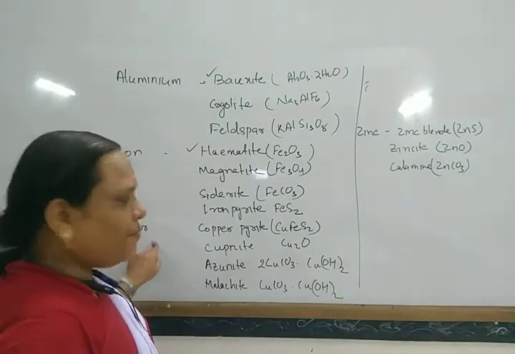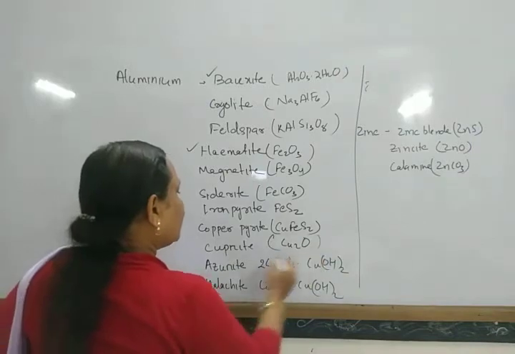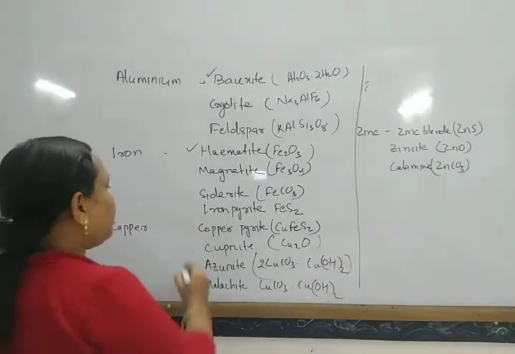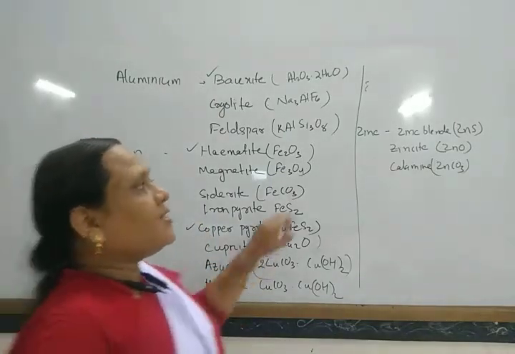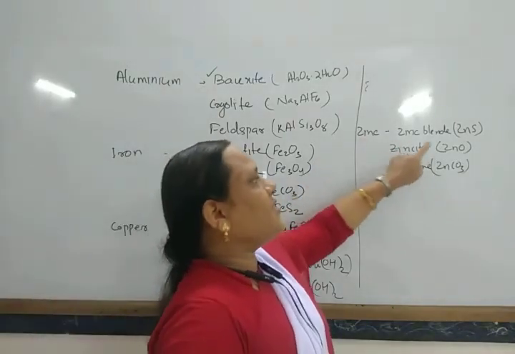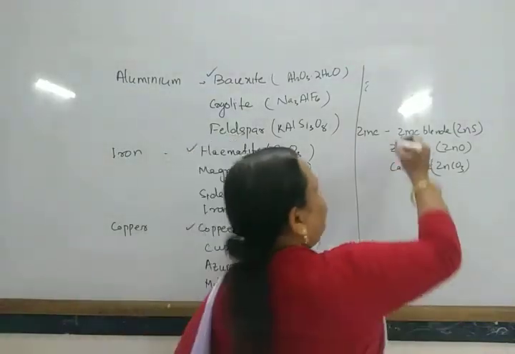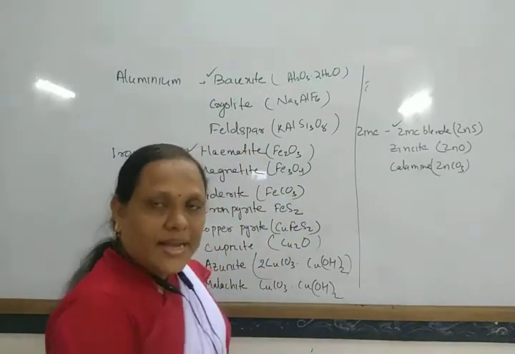Similarly, copper has copper pyrite, cuprite, azurite, and malachite green, but the chief ore is copper pyrite. Similarly, zinc has zinc blende, zincite, calamine, but the chief ore from which zinc is extracted is zinc blende.